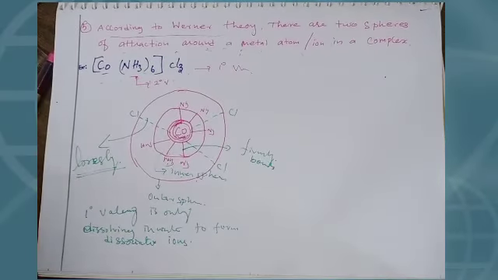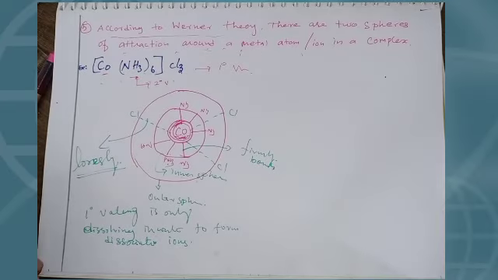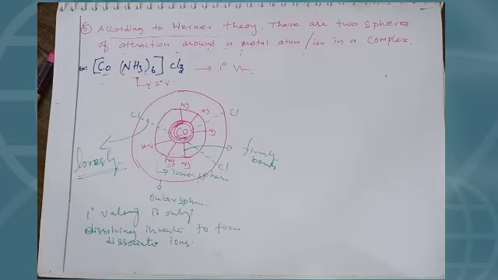Secondary valencies cannot dissolve and so do not form dissociated or constituent ions. That's why secondary valencies are directional. That's why primary valencies are non-directional. That's it.